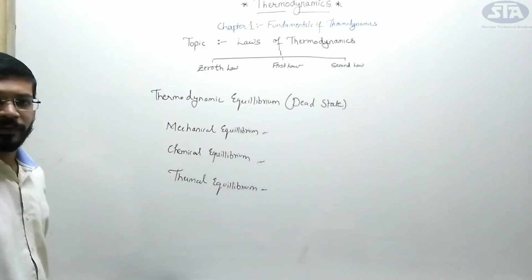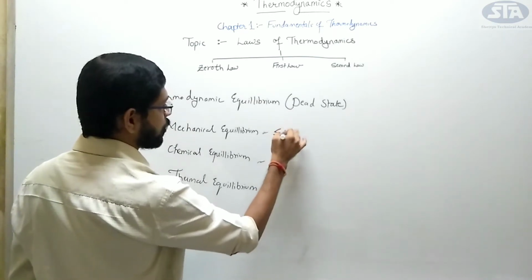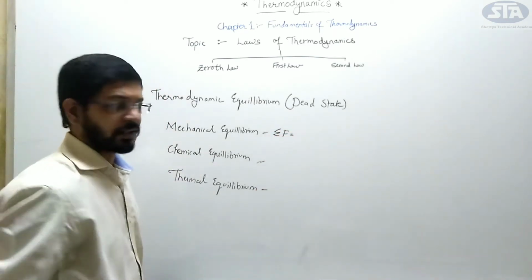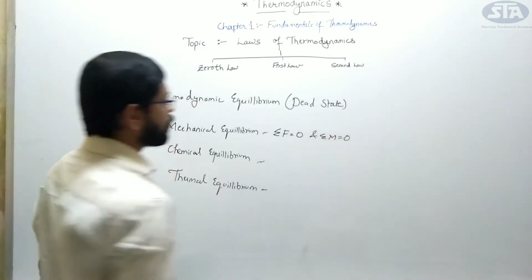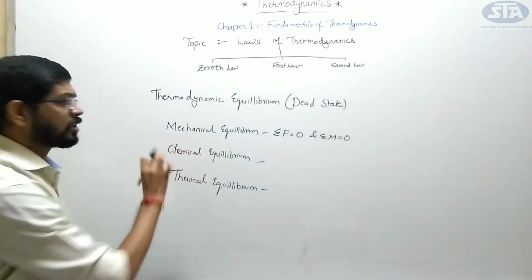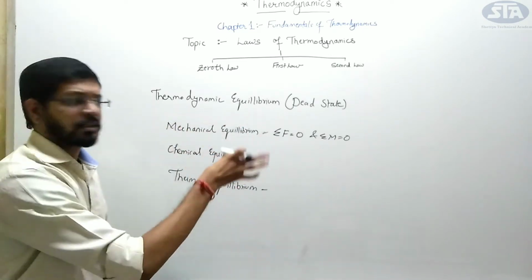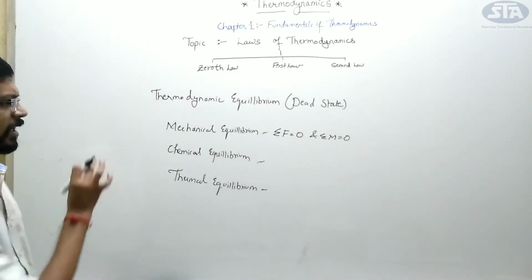What is mechanical equilibrium? When my summation of forces is 0 and my summation of moments is 0, means there is no force and there is no moment in the body, then I say it is in total mechanical equilibrium.